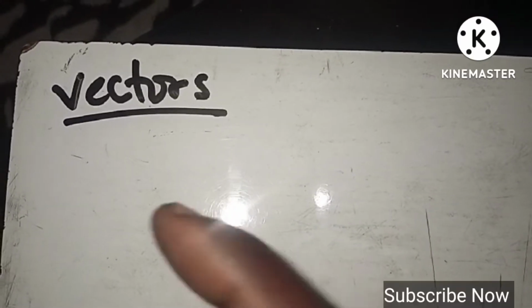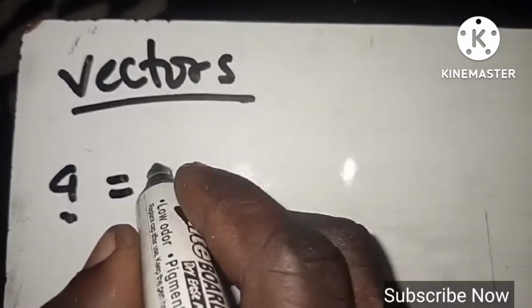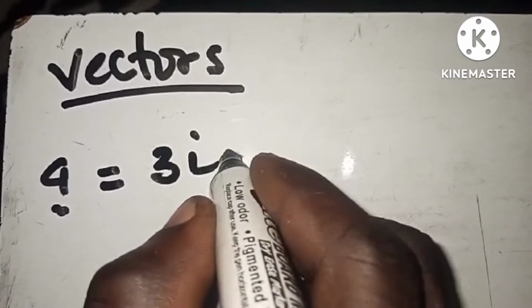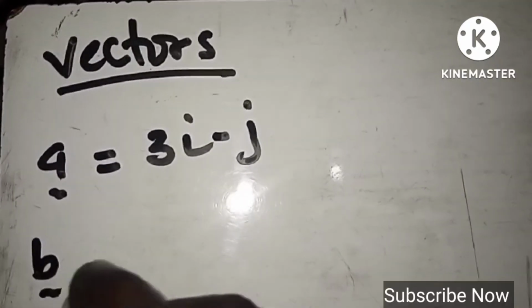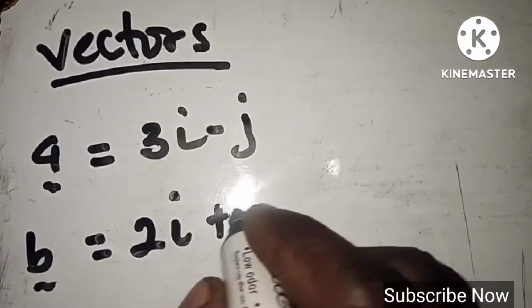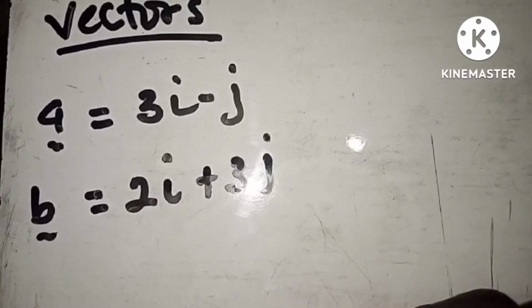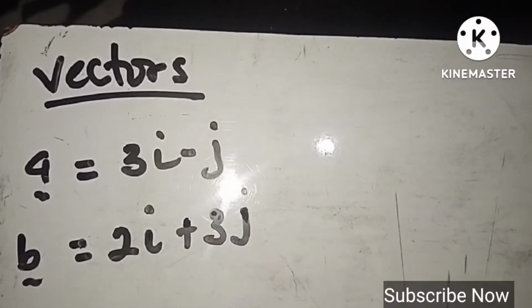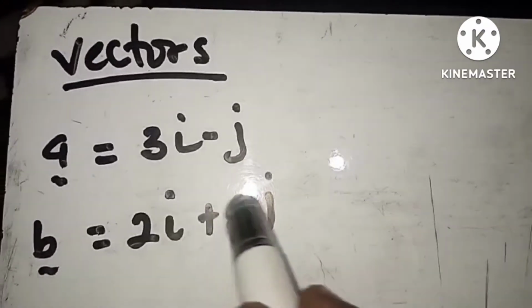From the question, we were told that this is the first guy, right? So in vector notation, let's use this one just to represent a vector. This is how the vector looks. It looks like 3i minus d. And then we have the second one to be b, that is equal to 2i plus 3j, right? So these are two different vectors that we are having. Don't worry, this is how they look. Is that okay? This is how they are. This is their structure, right?